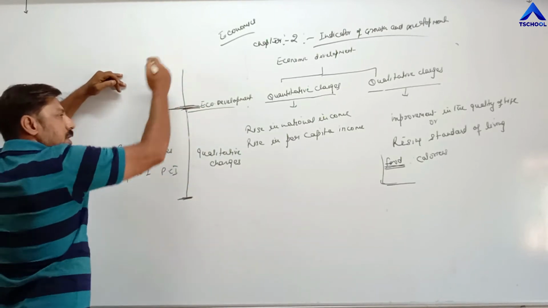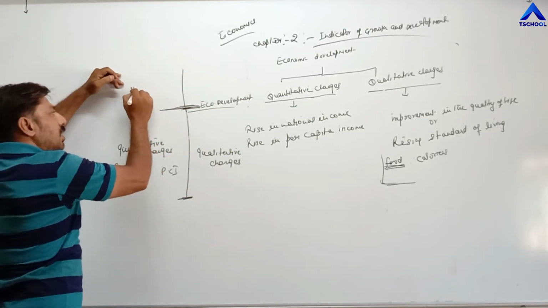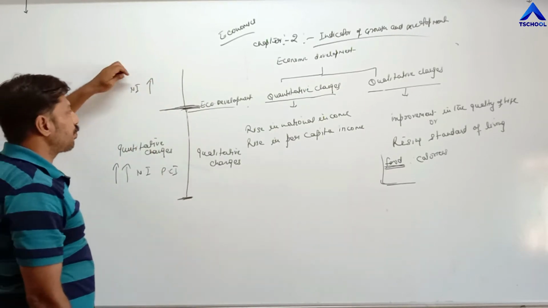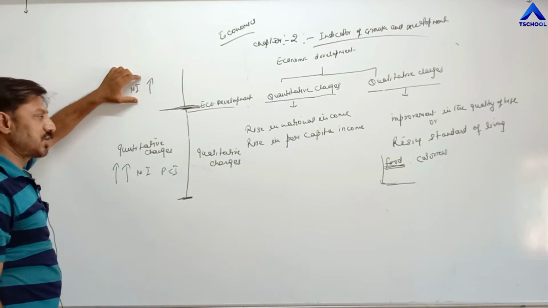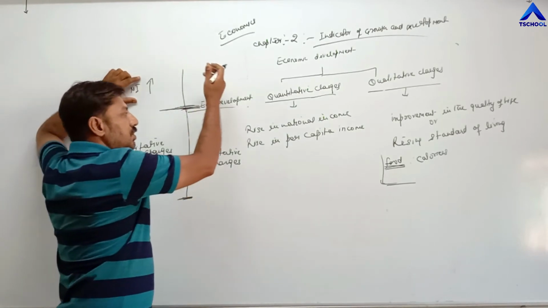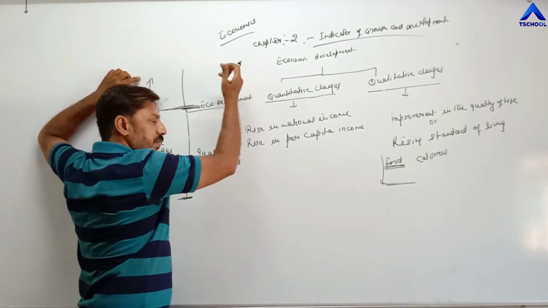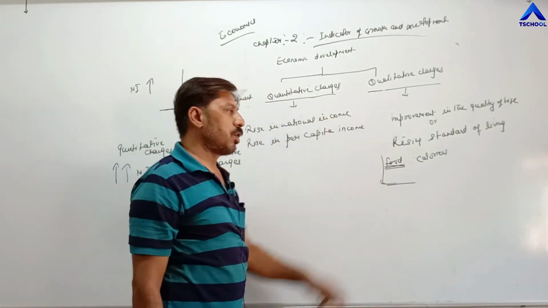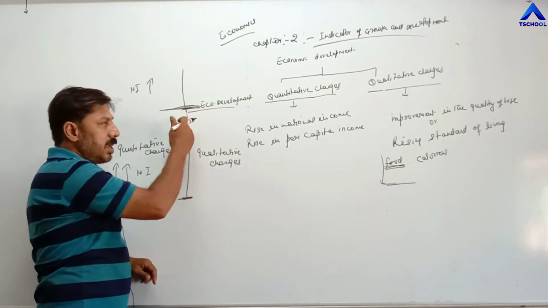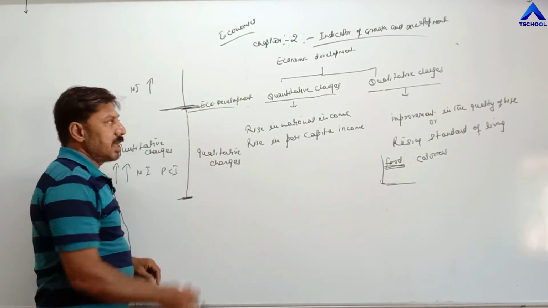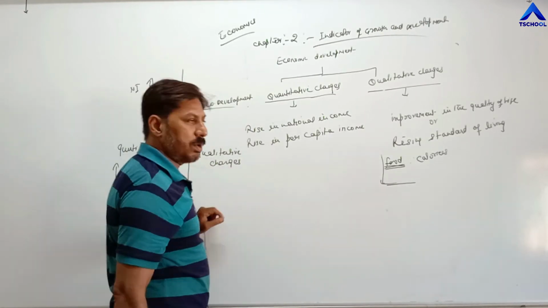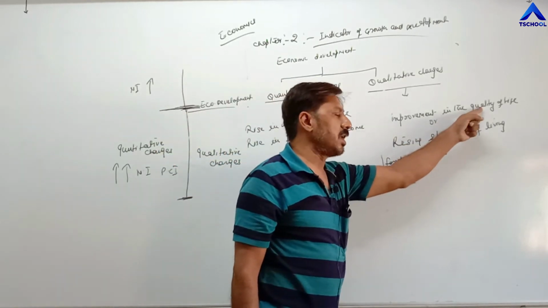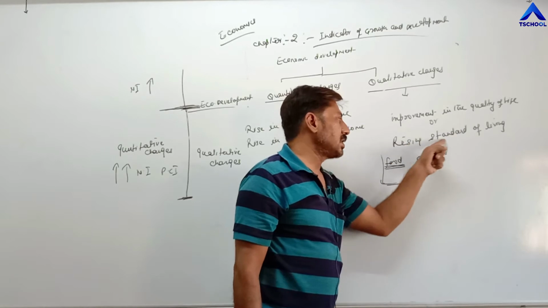After that point, when their national income increases, they are not required to spend a major part of it on the development of infrastructural facilities or on improving the quality of life, because they are already at a peak level. They have already achieved all the things necessary for the quality of life and for raising the standard of living.